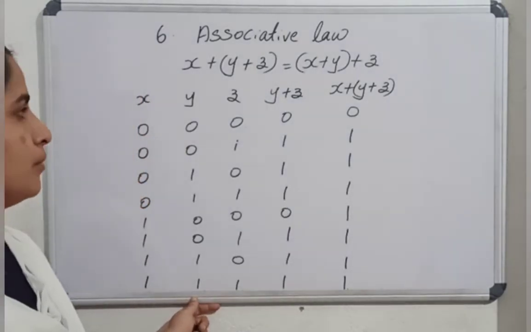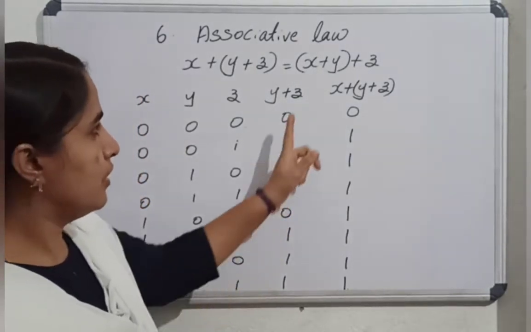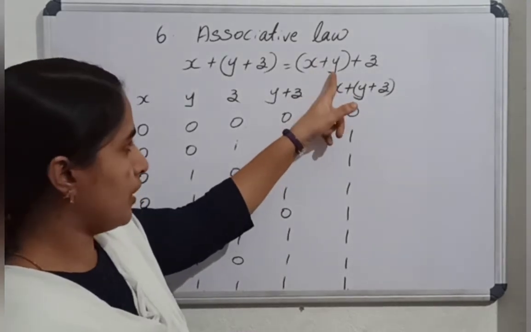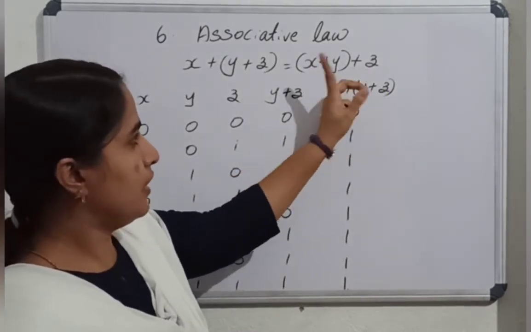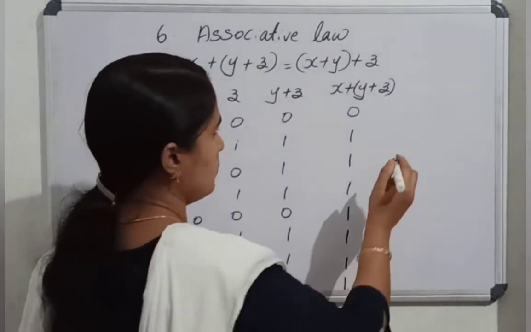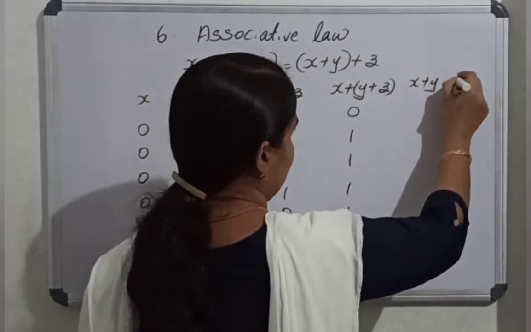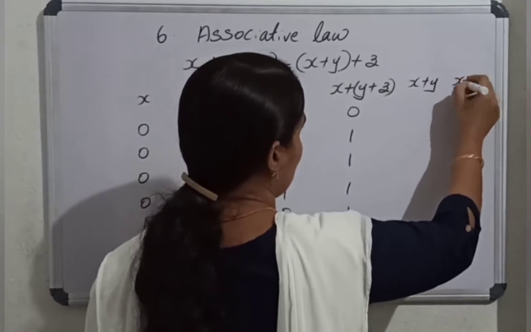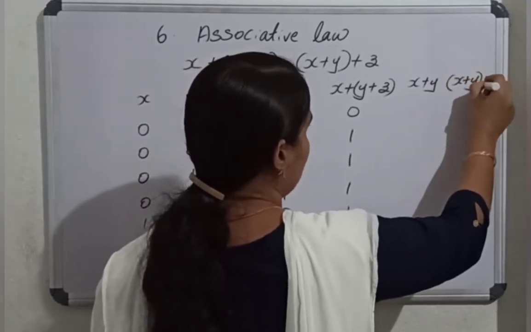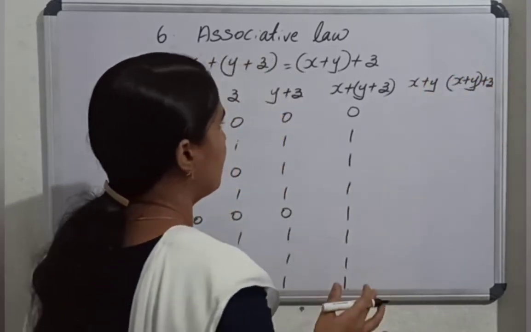Okay. In your notebook, please find the column x or y, then the next column, x or y, and the last column, x or y or z. Or we can do it now itself.